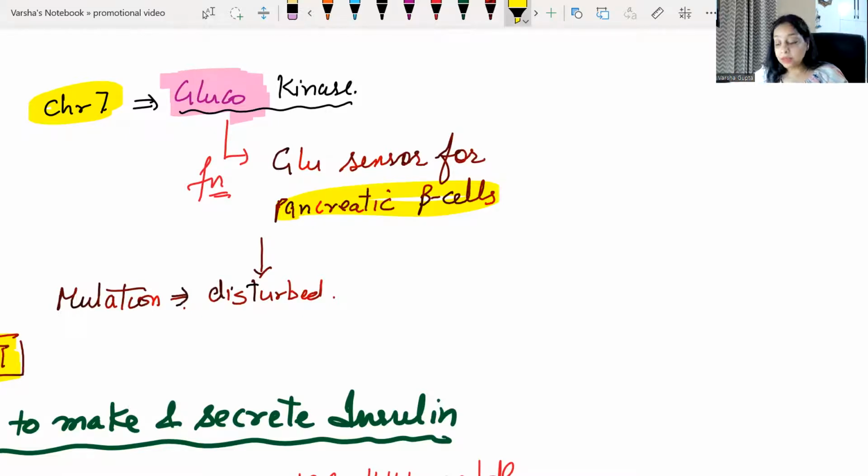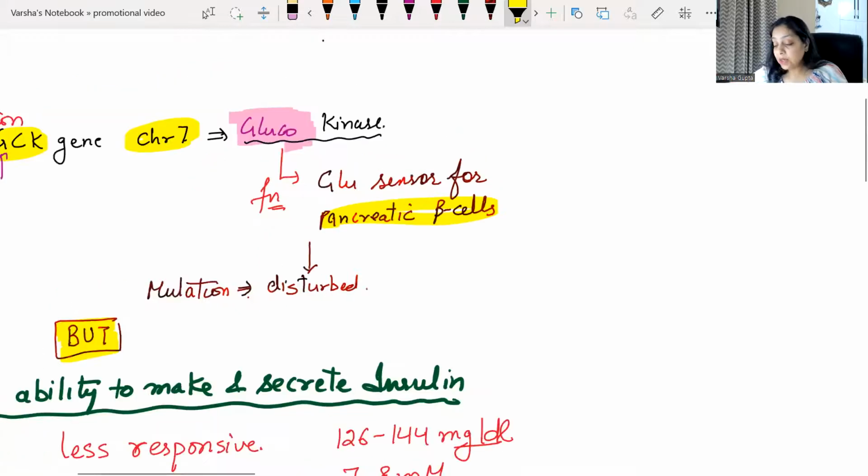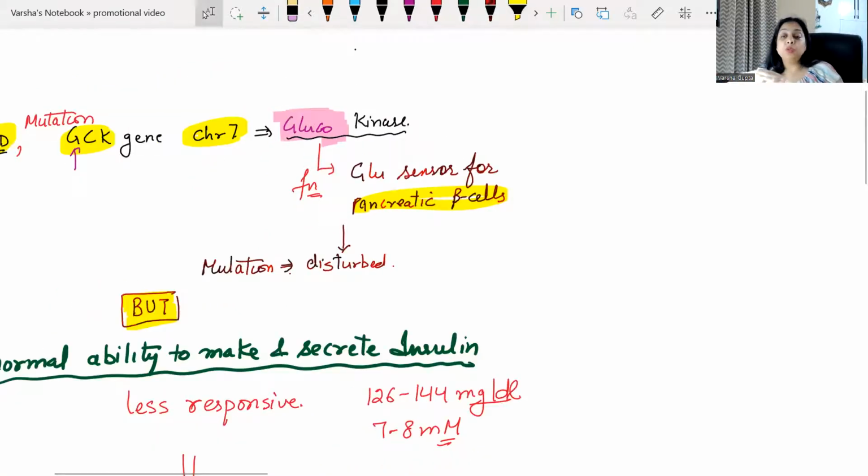But in this mutation, because of the glucokinase mutation, this process is disturbed. That doesn't mean insulin is not going to be released. Insulin will be released, but the difference between normal and MODY is that earlier a certain threshold level was needed to release insulin.